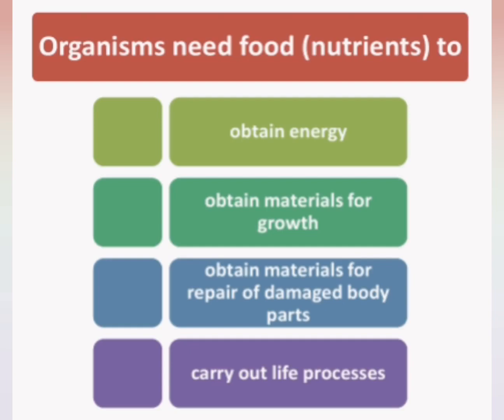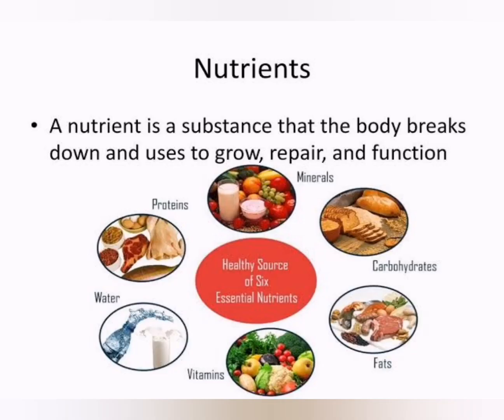So for all these things we should have nutrients. So what are nutrients? It is a substance that breaks down and is used to grow, repair and function. So now you understood the food we eat should contain nutrients for healthy growth and healthy repair of our damaged cells and for perfect function of our body.